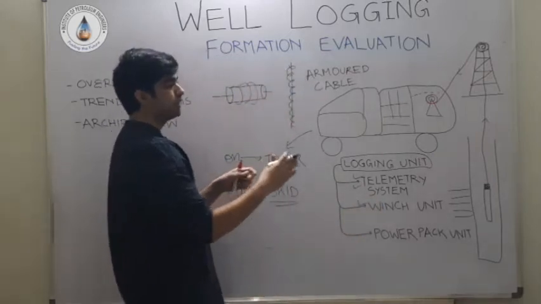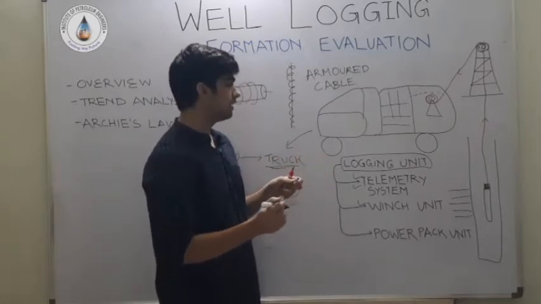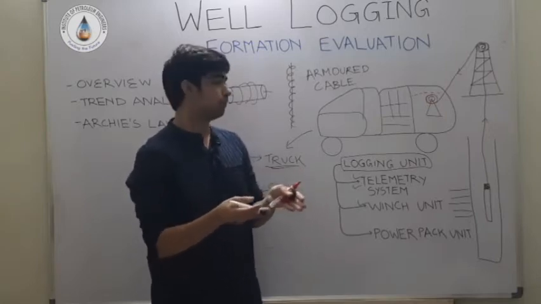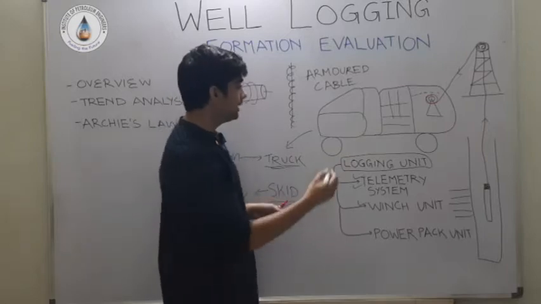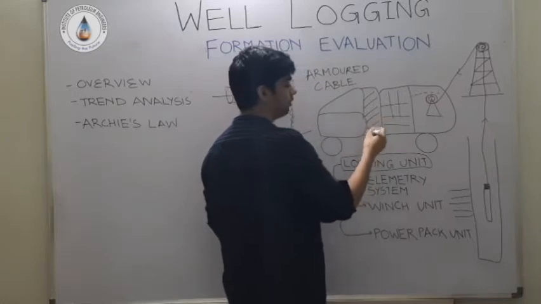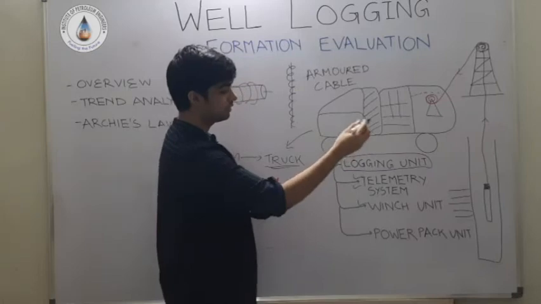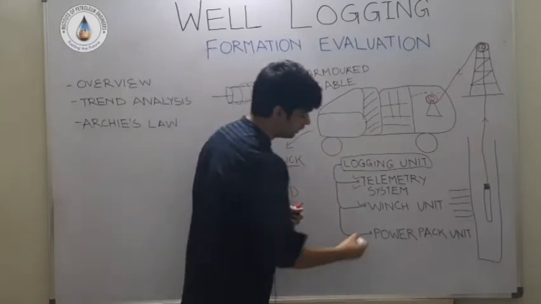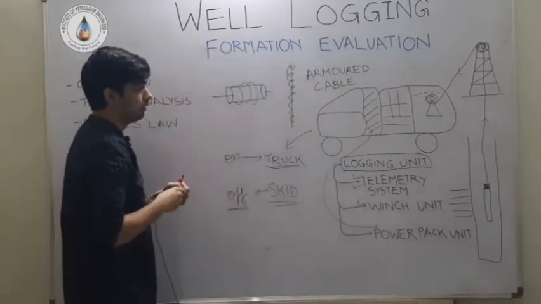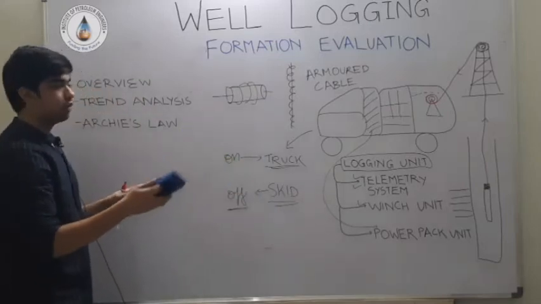Lastly, all these operations require a large amount of energy, and this energy cannot be given by a basic generic truck battery. So you need a dedicated system. It may be a hydraulic or mechanical system, which generates the excess energy required for this successful logging operation. So this is called the power pack unit. This was just to give you an overview, a brief idea of what a logging operation involves.